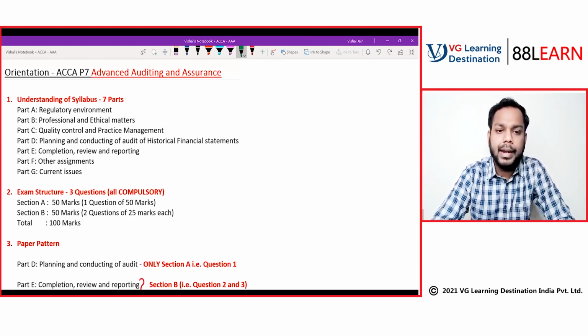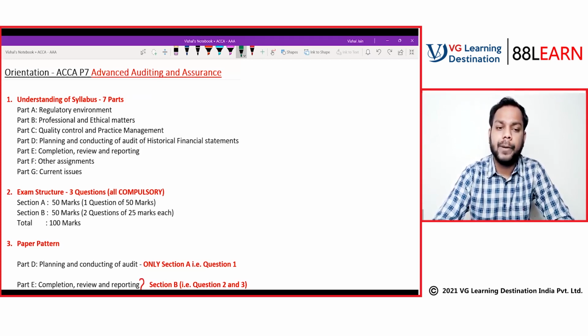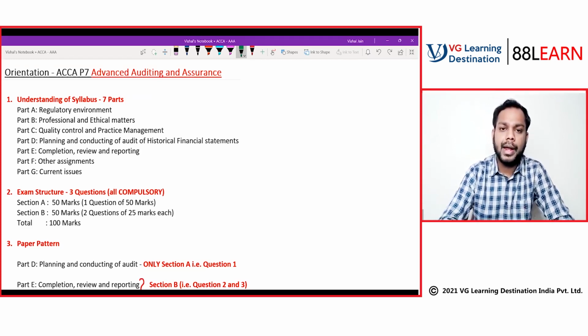Part D is planning and conducting of audit of historical financial statements. Again, this is the most important area of your syllabus. You will find questions coming up to 46 marks directly from this area, part D. So this is again of high importance.